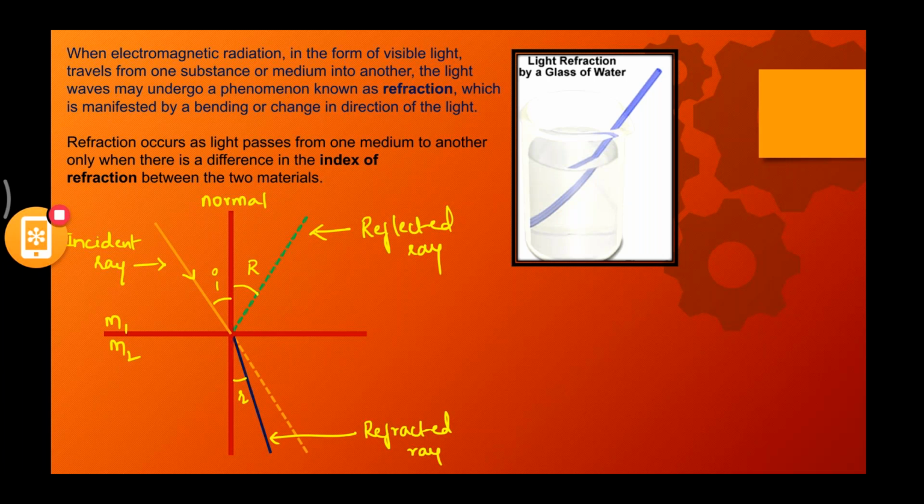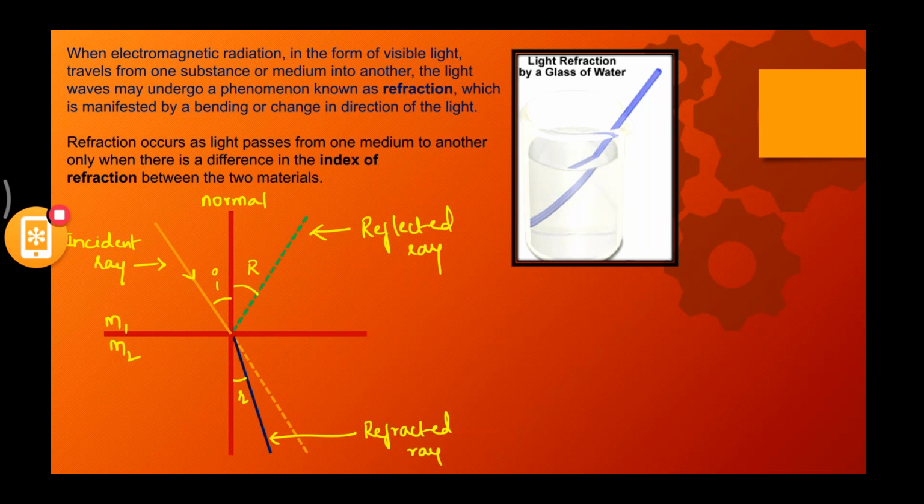You can actually see this picture. I think most of you might have observed this in your house itself. Whenever you put a straw or a spoon into a glass full of water, you can see that the spoon or the straw looks bent inside the water. It is not actually the same thing, right? This is nothing but refraction.